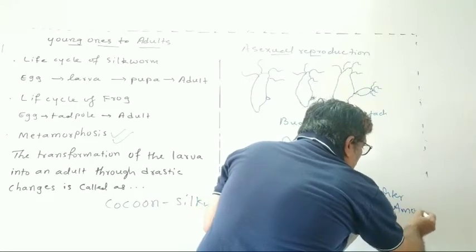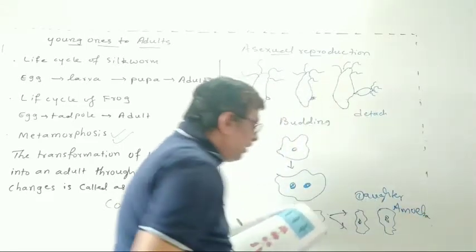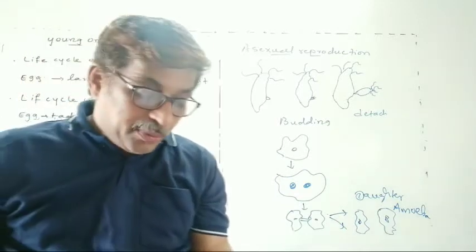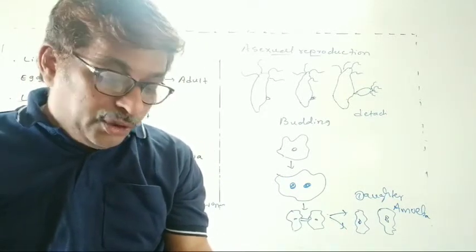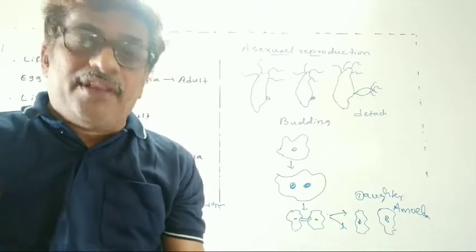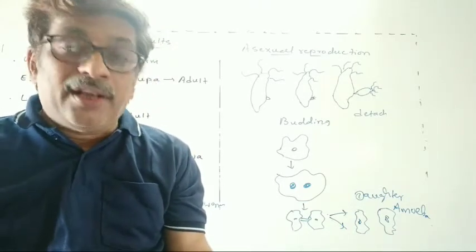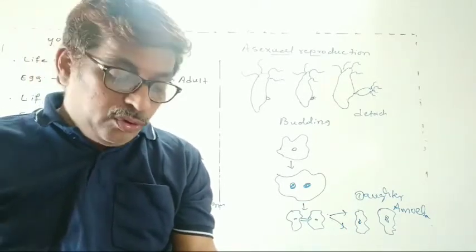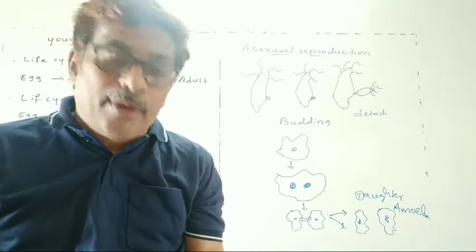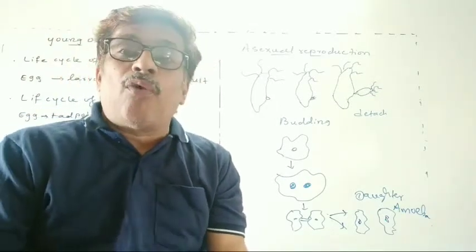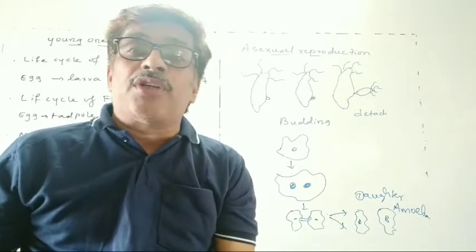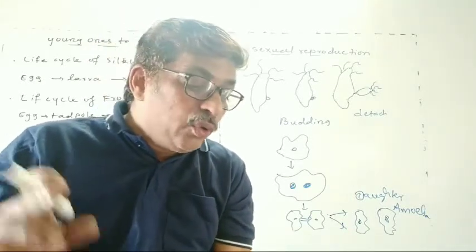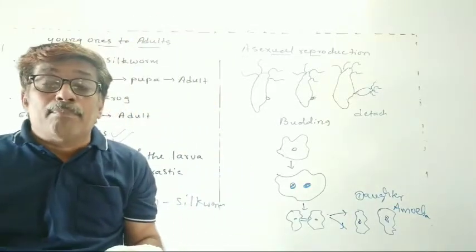Okay. So in this way, in amoeba, reproduction takes place. This is followed by the division of its body into two, and each part receiving the nucleus. Finally, two amoeba are produced from the one parent amoeba. So this type of asexual reproduction, by which an animal reproduces by dividing into two individuals, is called binary